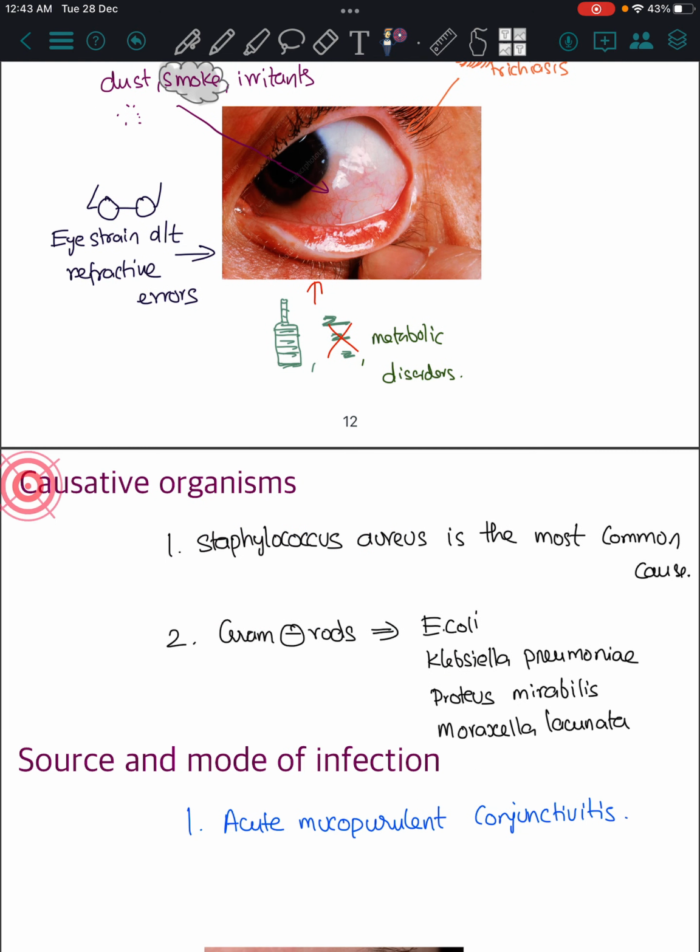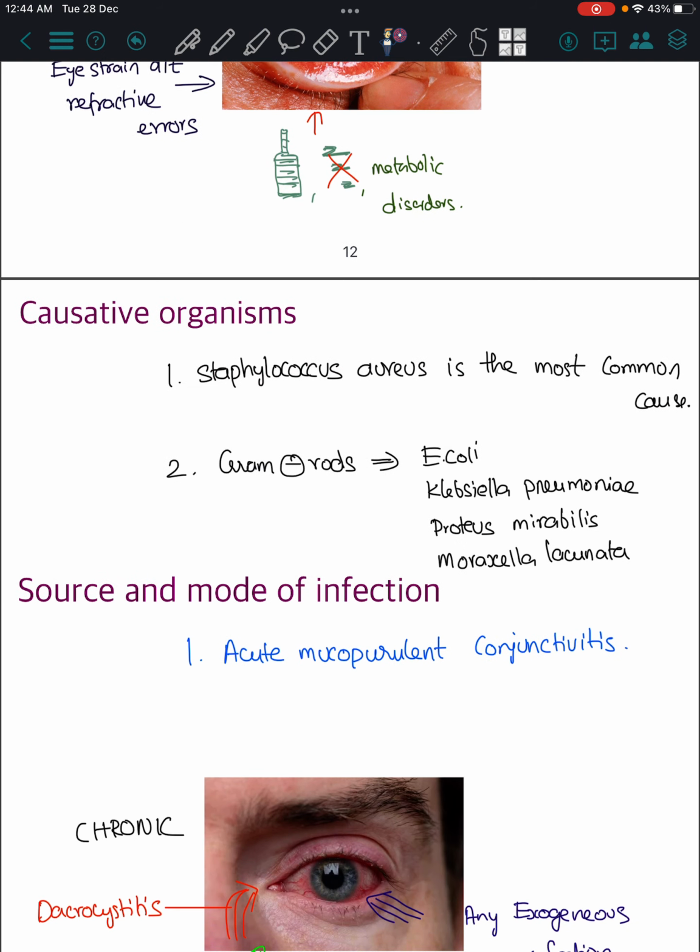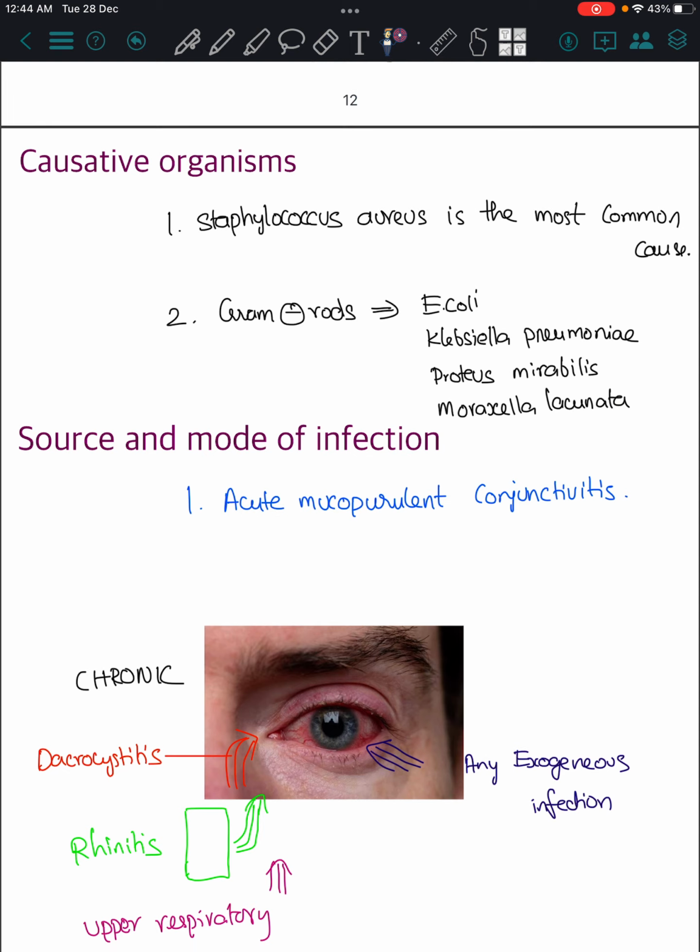The causative organisms are also there. Staphylococcus aureus is the most common cause. Gram negative rods like E. coli, see, gram negative rods come into action here: E. coli, Klebsiella pneumoniae, Proteus mirabilis, Moraxella lacunata. These are called enterobacteria, everything except Moraxella lacunata. Source of infection also